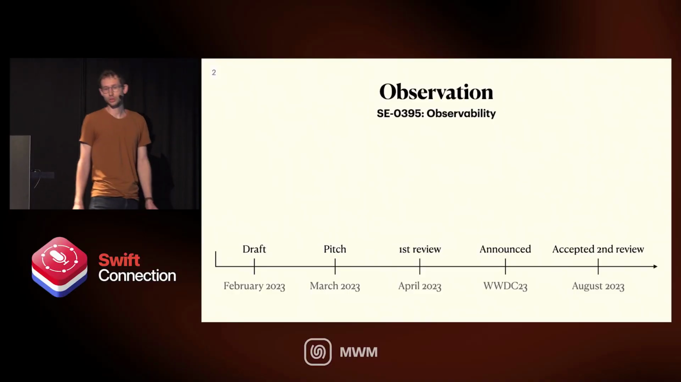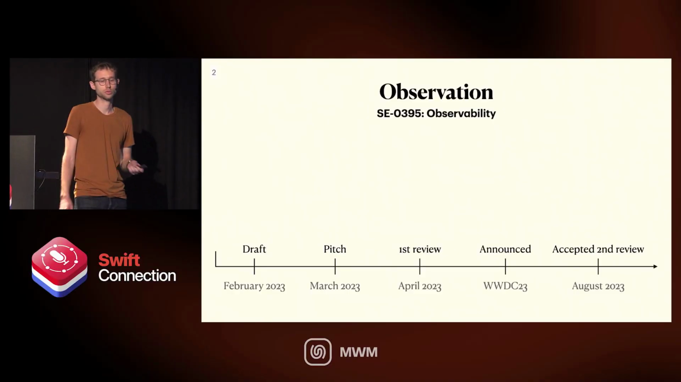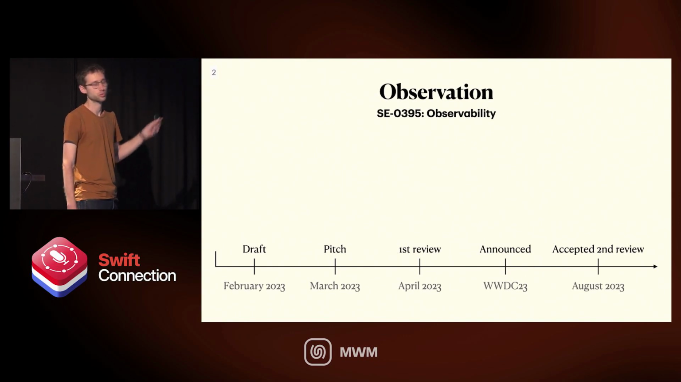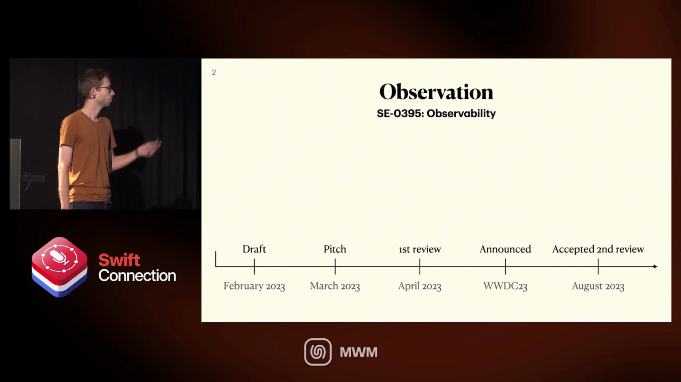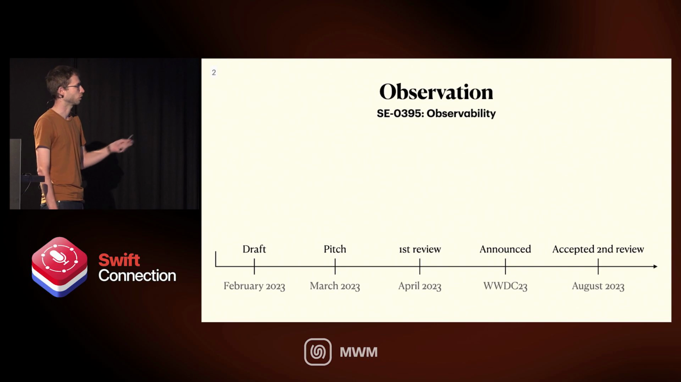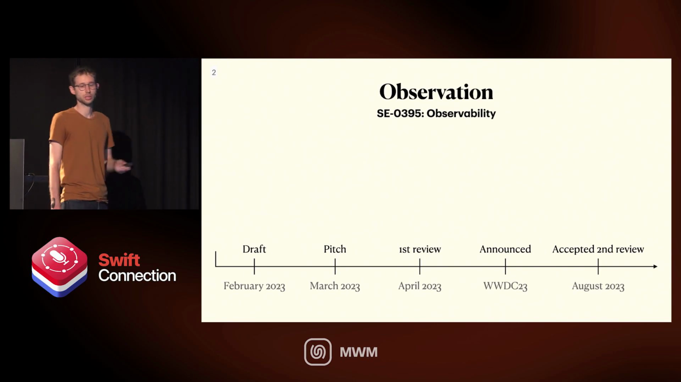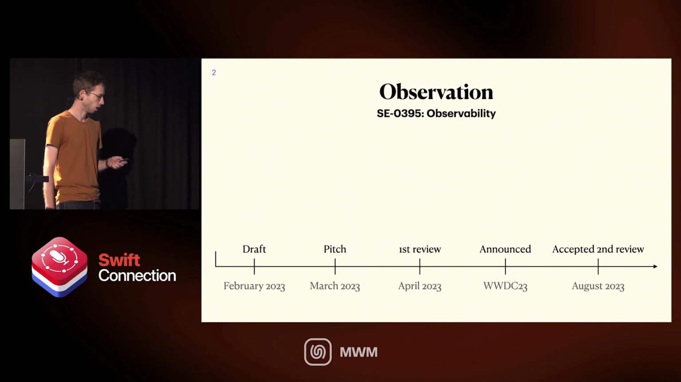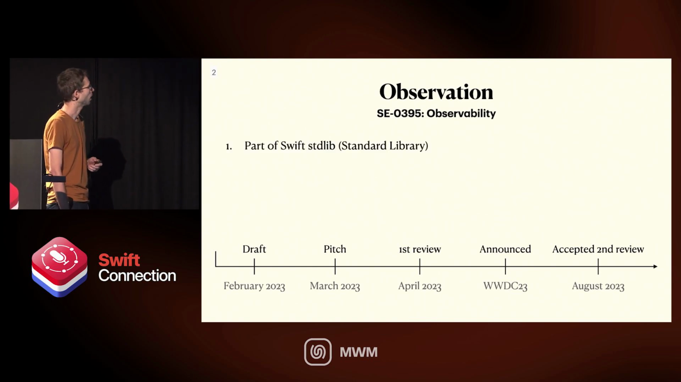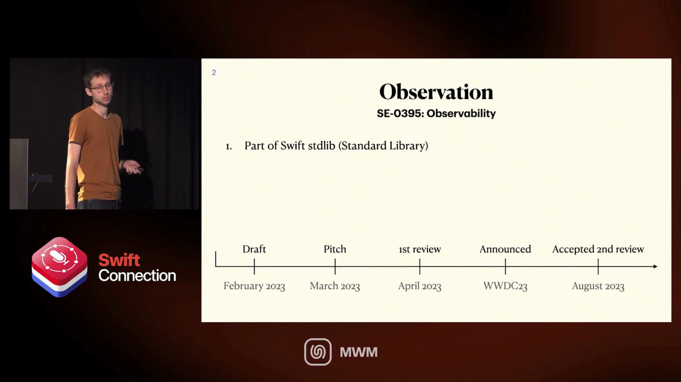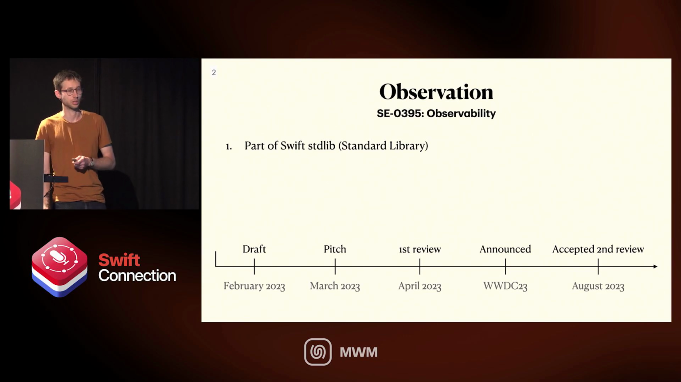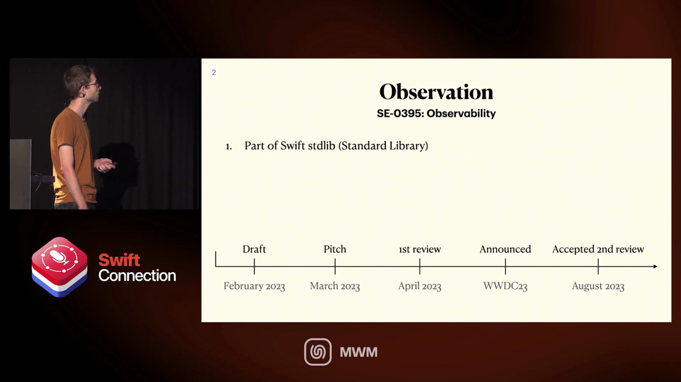So let's start with some history about the observation framework. First of all, the first draft appears on the Swift repo in February. Then the first pitch on the Swift Evolution forums in March, first review in April, and only then Apple announced it at WWDC, but it was accepted for second review only in August, which is pretty recent. It's actually part of the Swift standard library, which means it's open source, which is great for us. It means we can poke in the code, which we're going to do in a few minutes.